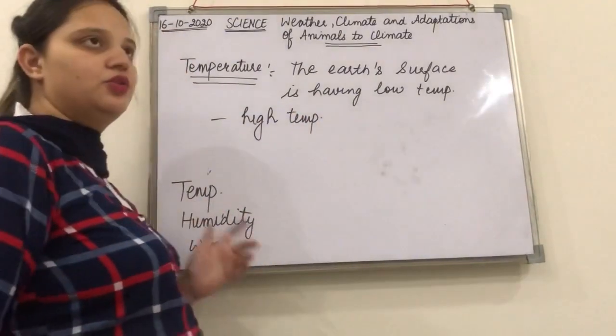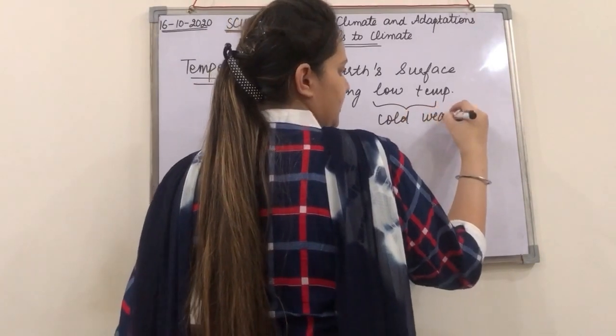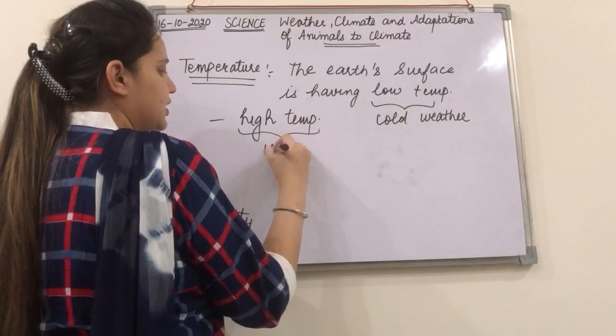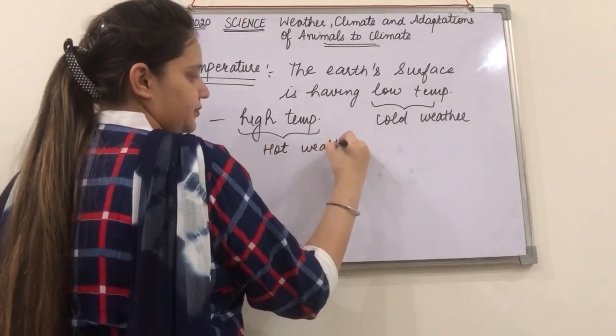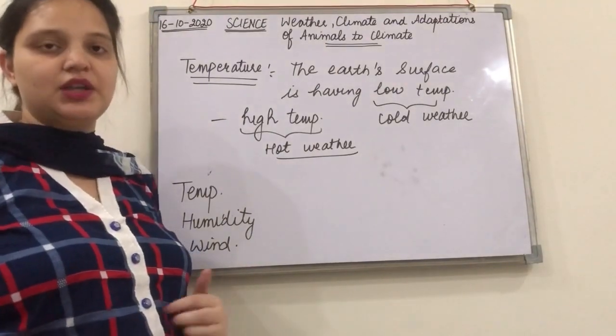If it is having the low temperature, then we say that the weather is cold, and if the temperature is high, right, then in that case we say that it is a hot weather today. So how do these changes take place?